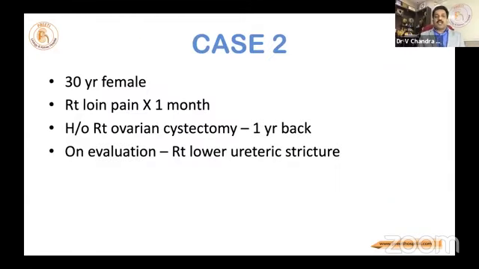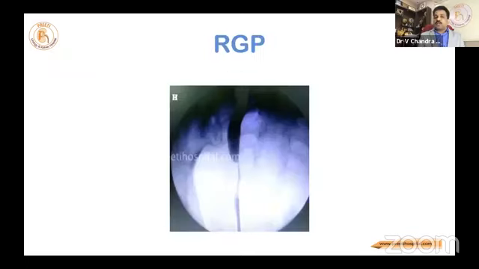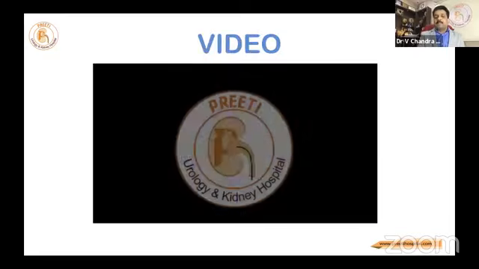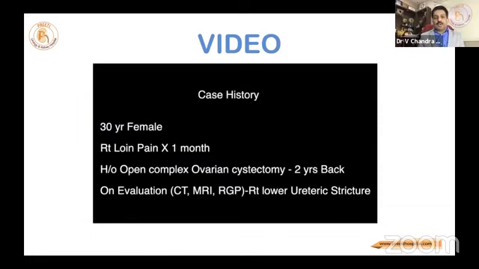Now case 2, a 30-year-old female patient, right loin pain. Oophorectomy is done. Whenever you see such a picture, you think that you can get away with direct ureteric reimplantation. It is not possible because the ureter is a straight structure. Ischemia will be there. This is a video showing the same type. I will fast forward. This is my last video. After that, I will take 2-3 minutes only.